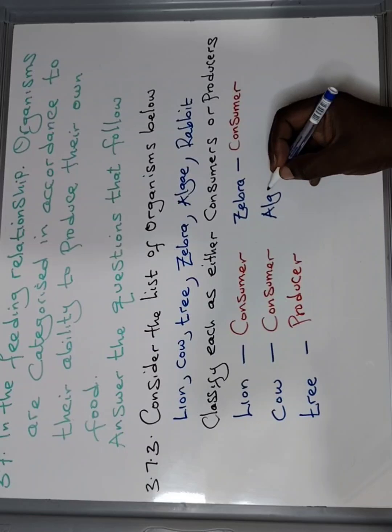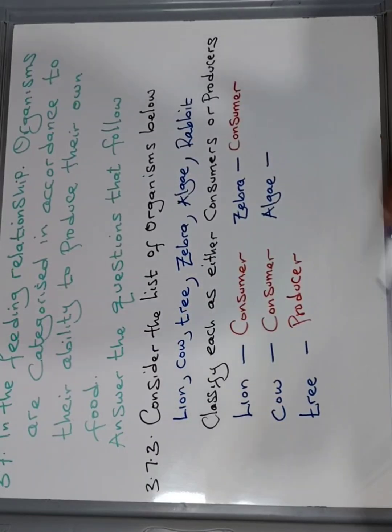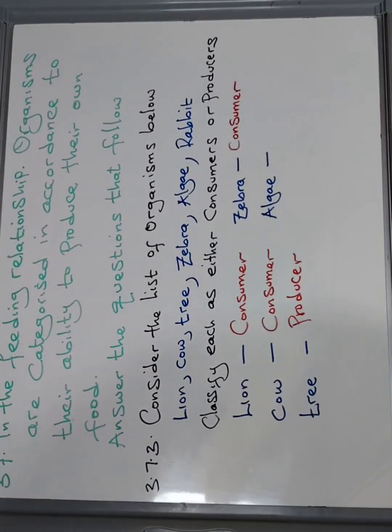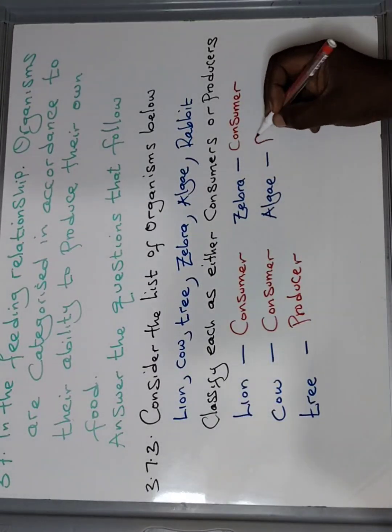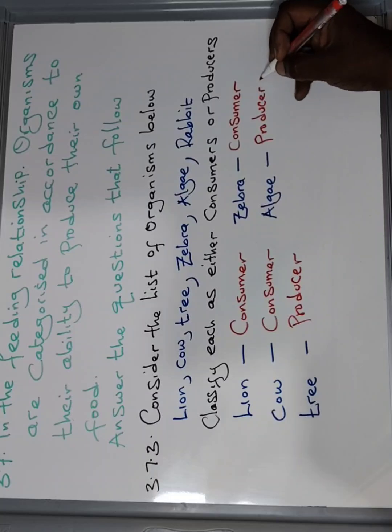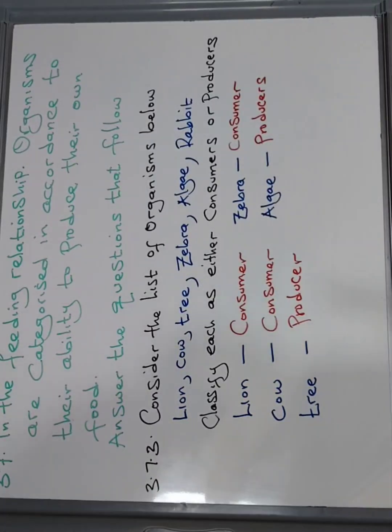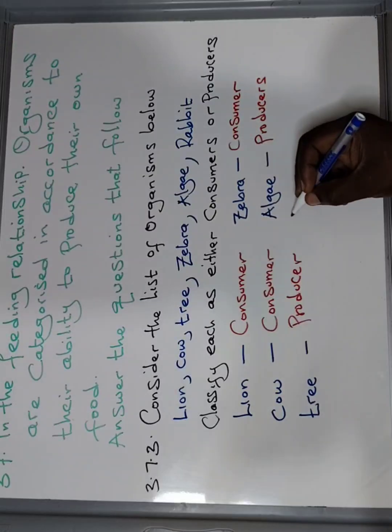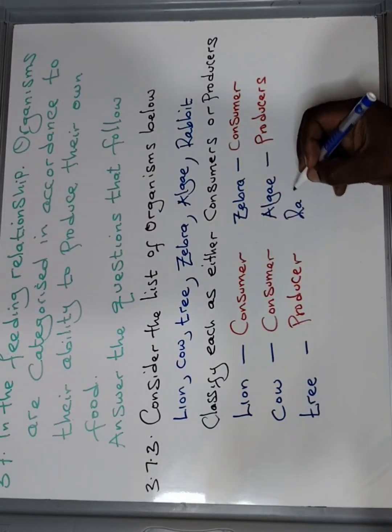Next is algae. Algae are plant-like and they can manufacture their own food. So they are producers. Then lastly is rabbit.